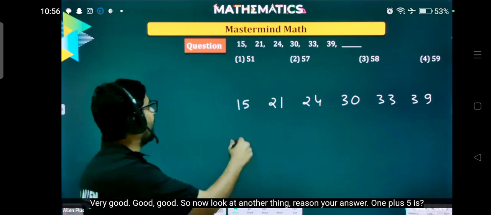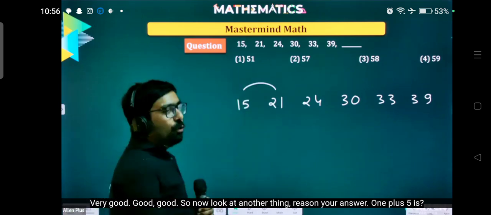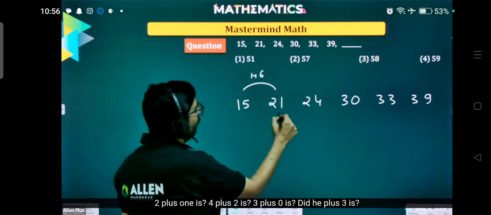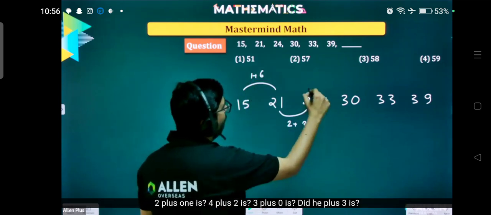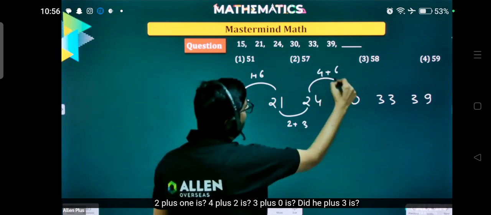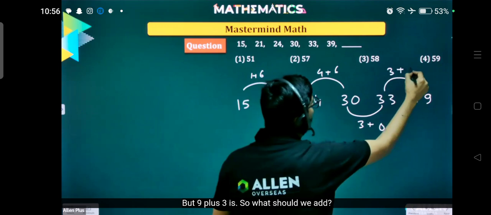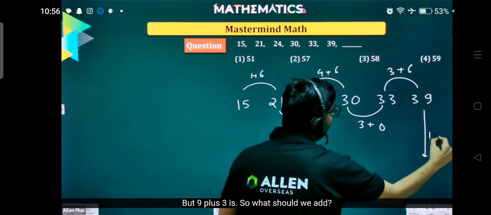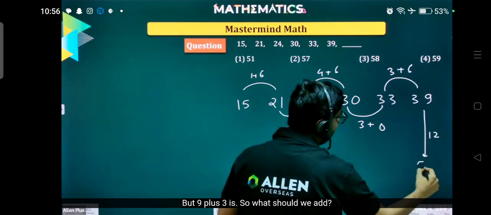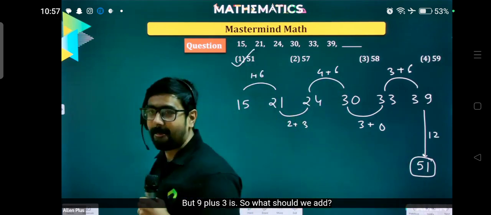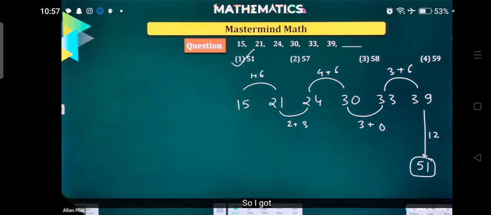Very good. So now look at another thing. Reason your answer. 1 plus 5 is? 2 plus 1 is? 4 plus 2 is? 3 plus 0 is? 3 plus 3 is? 9 plus 3 is? So what should we add? We are adding the sum of digits of the number.